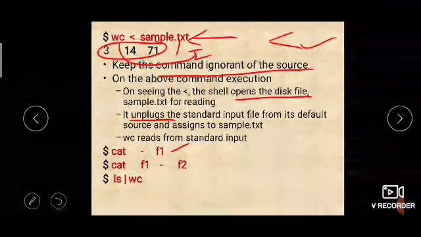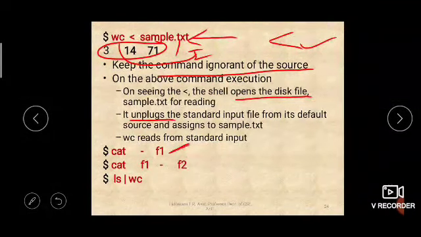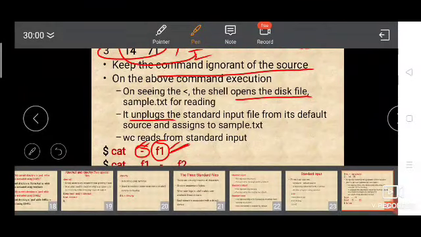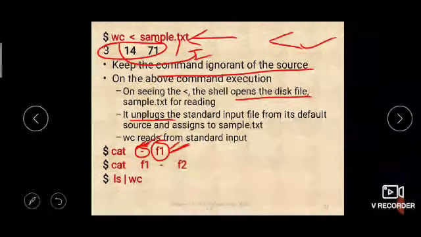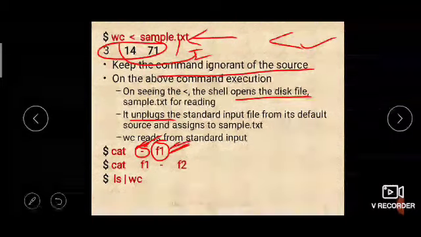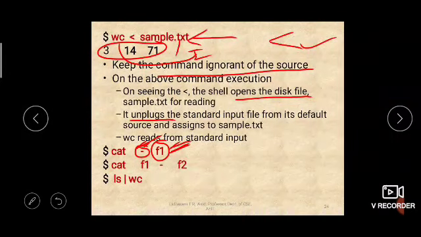So what you will do here, cat dash F1, means some content you can give from the keyboard, and after that content you can display the contents of the file F1. Some message you can display and then the contents of the F1 file. Cat is to display the contents of the file, right? So whatever you give from standard input will be displayed, and then the contents of the file F1 will be displayed.